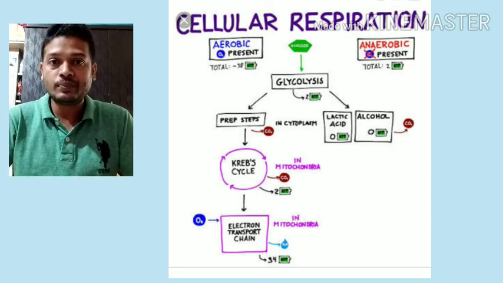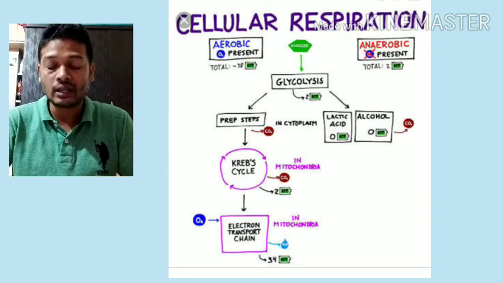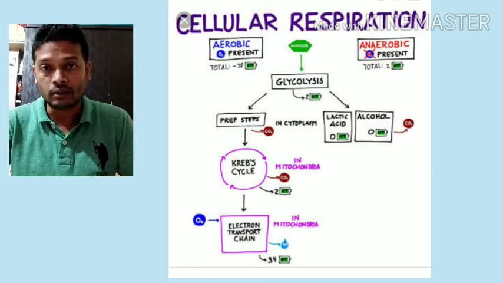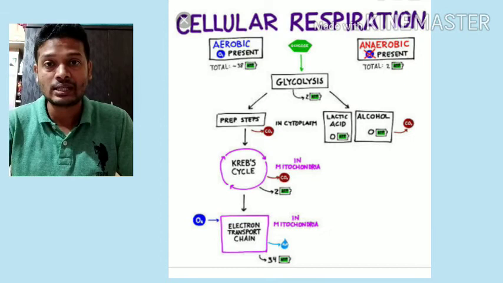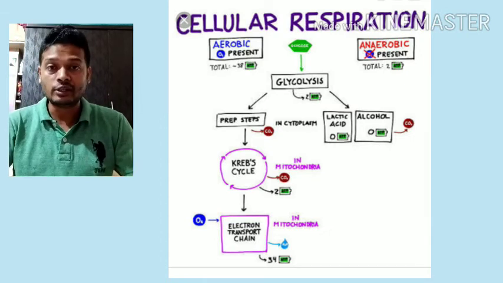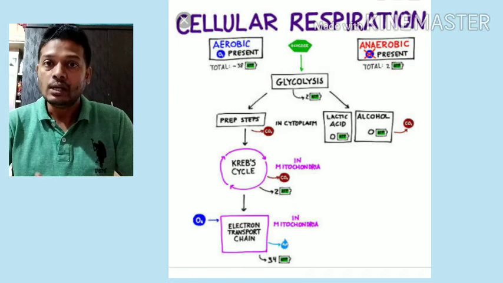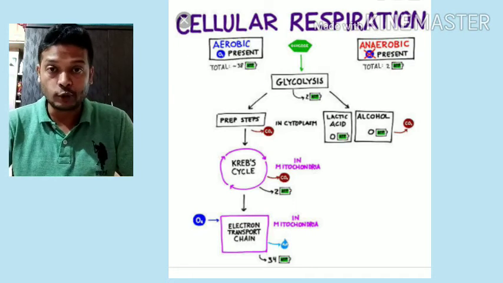If you remember, last period we discussed respiration, that is, life processes in living organisms. In that we finished with respiration, how respiration is important for us and how respiration is divided into two stages as external respiration and internal respiration, that is breathing and cellular respiration. Cellular respiration, again aerobic, anaerobic.